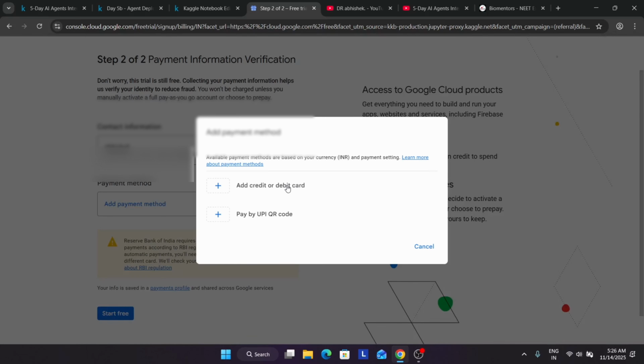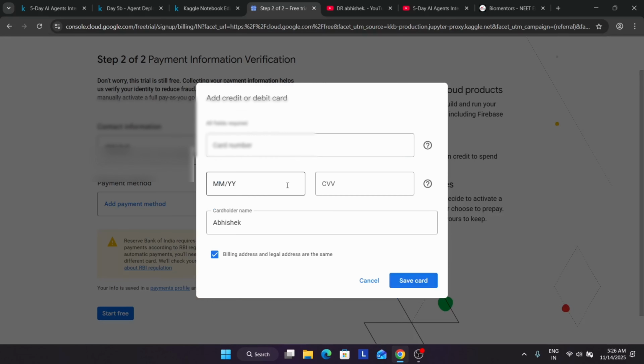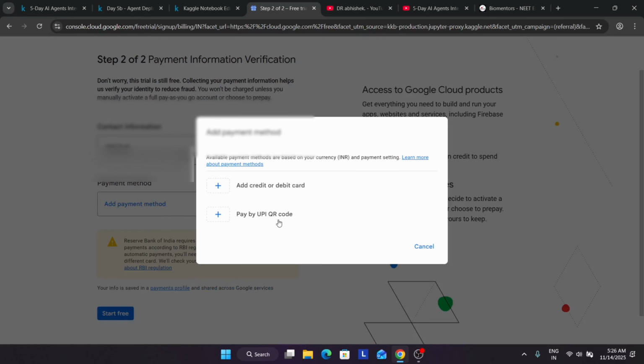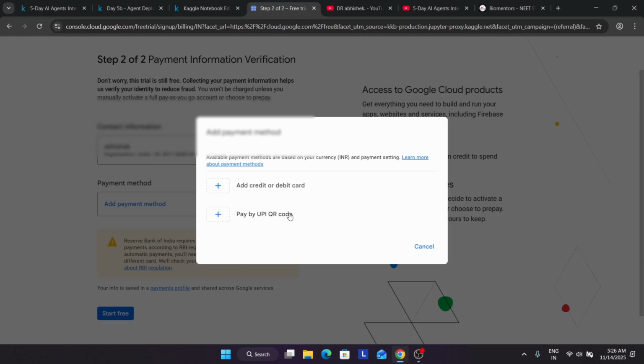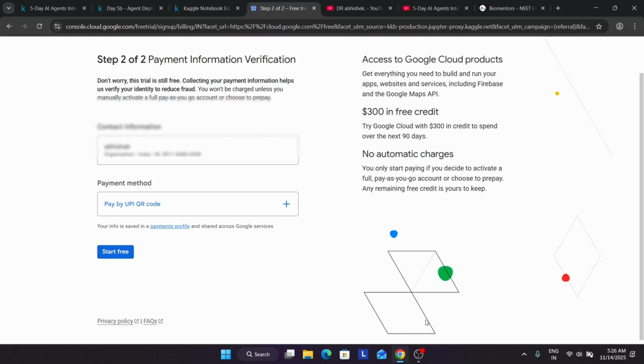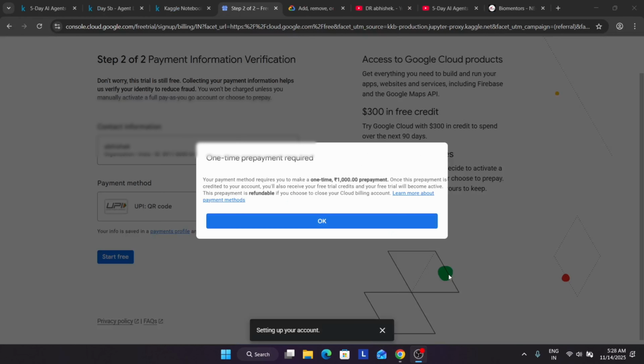You have three methods: credit, debit, and UPI. You enter all the details and save the card, and if you are using UPI, you can just use it. The most important thing is that you have to disable the auto pay or e-mandate by visiting the app which you have used for payment. I'm using this, then you click on start free, and then click on OK.